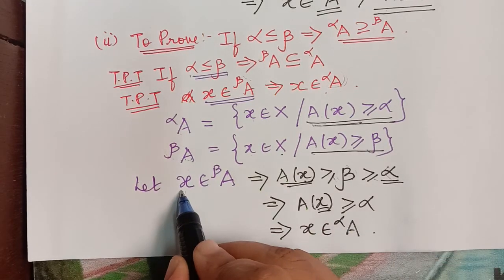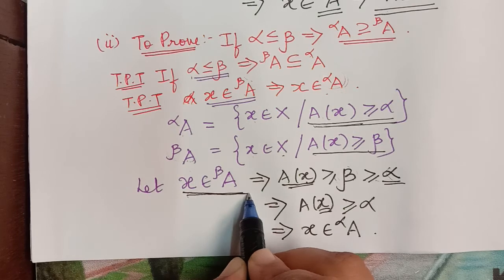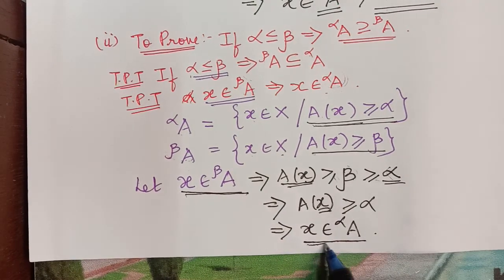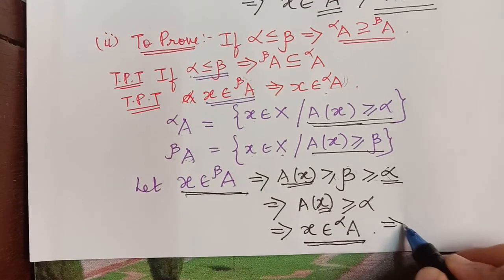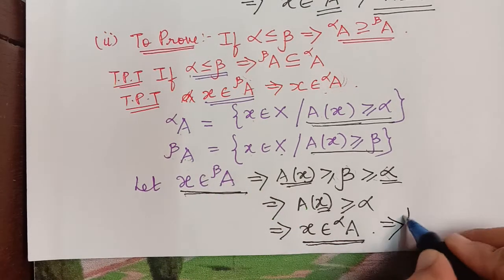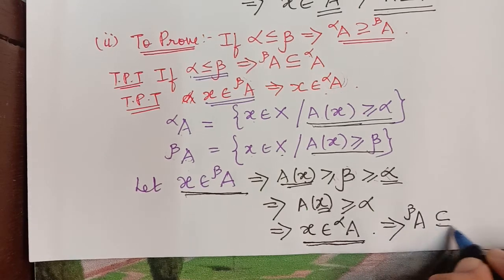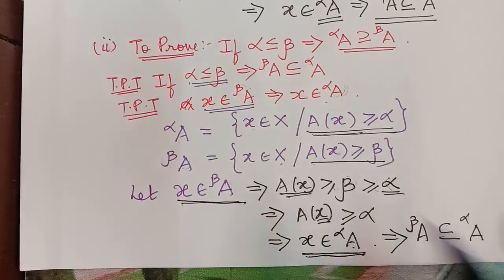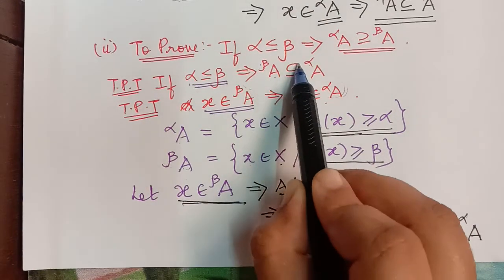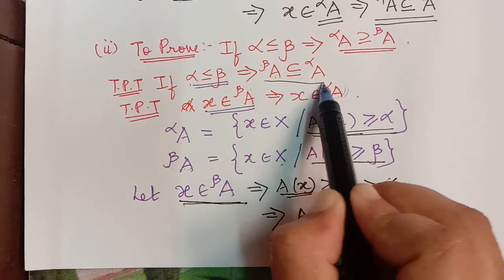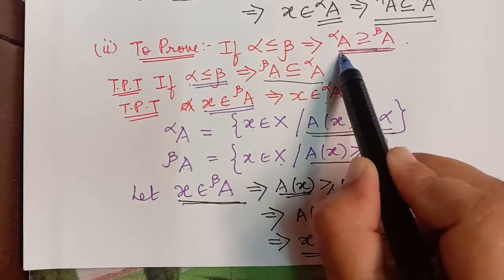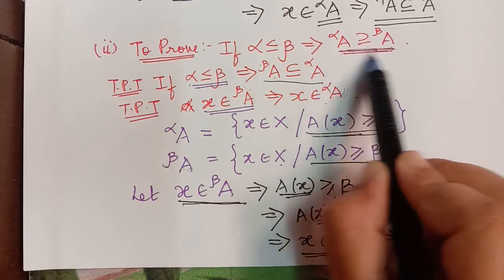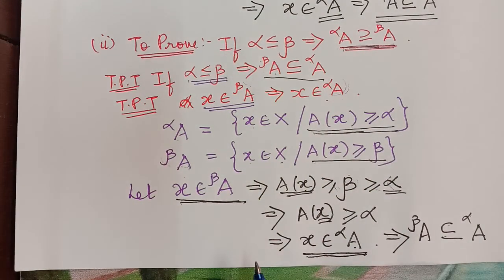So we started with x an element of the beta cut set of A, and we proved that x also belongs to the alpha cut set of A. So this implies that the beta cut set of A is a subset of the alpha cut set of A. So that is what we had to prove. Hence we can say that the alpha cut of A contains the beta cut of A. So we have proved the second property also.